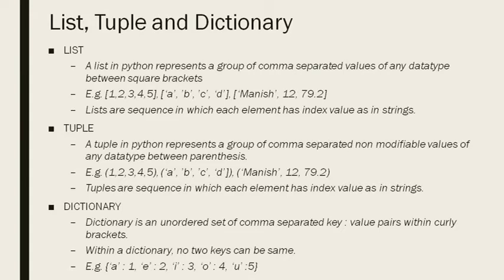Okay. Now we go to tuple. A tuple in Python represents a group of comma separated non-modifiable values of any data type between parentheses. So you can see the difference between list and tuple straight away. The values are non-modifiable. You cannot modify the values enclosed inside a tuple, and the tuple values are enclosed inside parentheses. Okay, that's why I told you the difference is of the brackets.